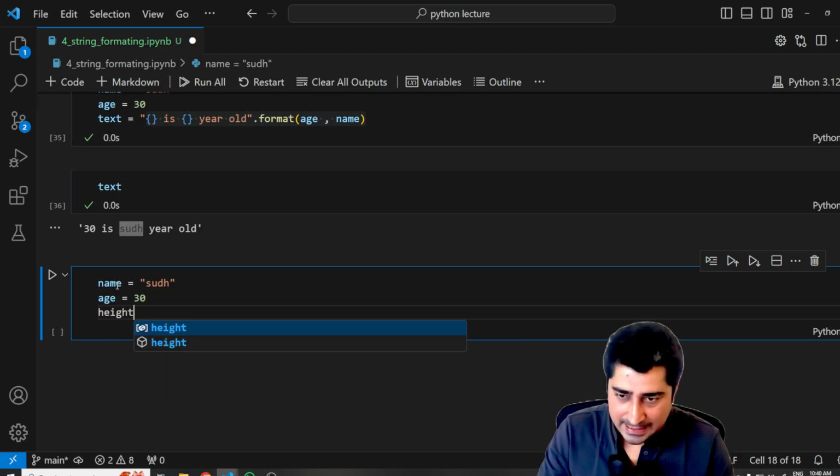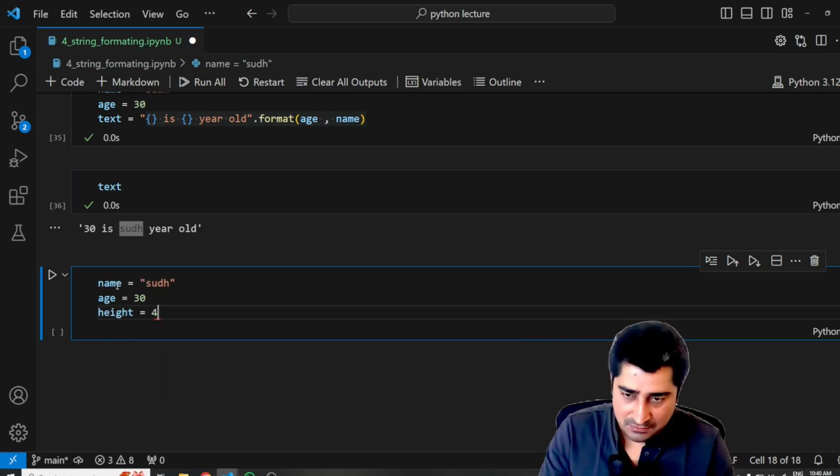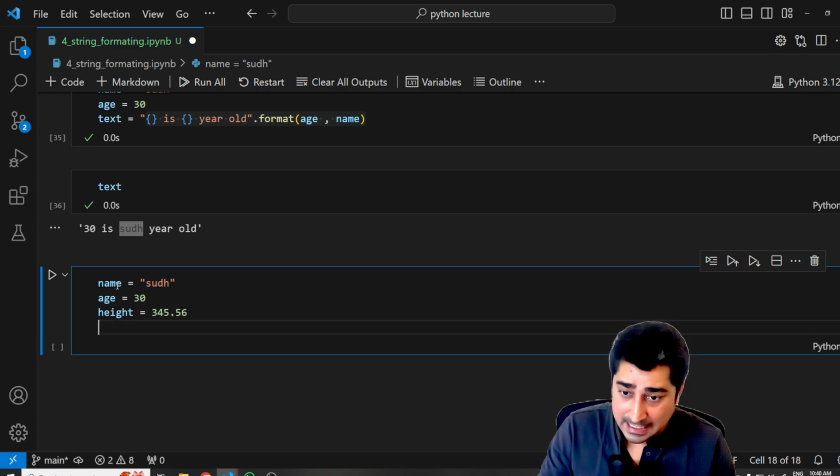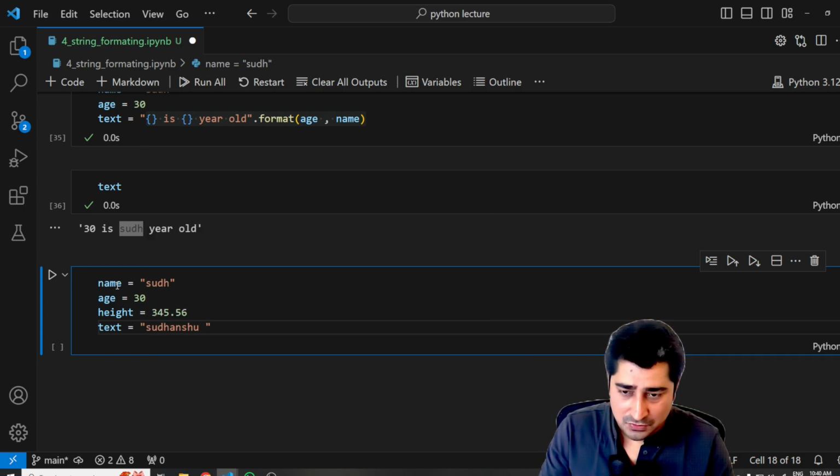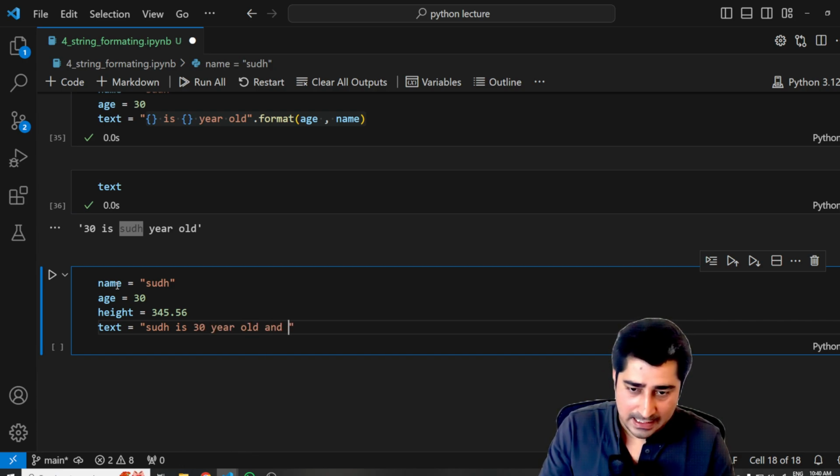I can write height over here, and height is equal to something like 345.56, and then I can write a text over here saying Sudhanshu is 30-year-old and height is 345.56.